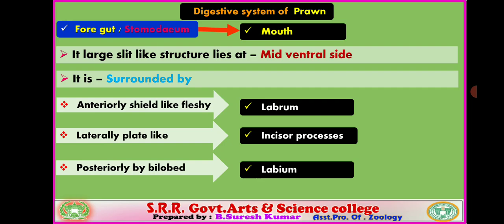So, the mouth is surrounded by three structures. They are the labrum, nothing but the upper lip, present at the anterior side. It is the shield-like fleshy structure. And the second one is the incisor processes. They are chitinous plate-like paired structures present on either side of the mouth, seated at the lateral side. And the labium is nothing but the lower lip. It is a bilobed structure seated at the posterior side of the mouth.